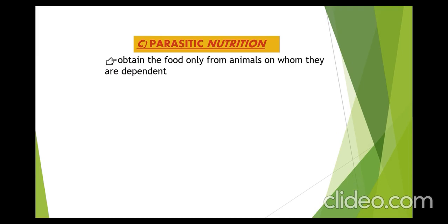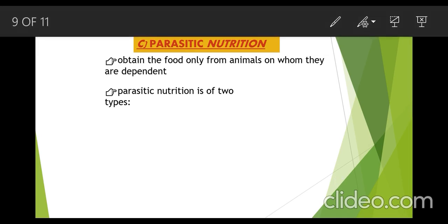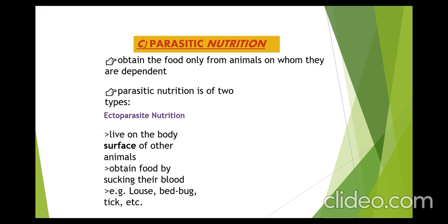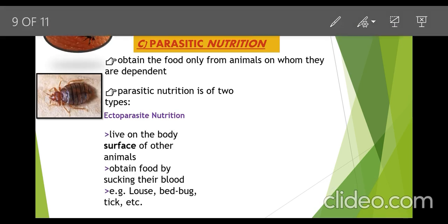These organisms obtain their food only from the animals on whom they are dependent. Parasitic nutrition is of two types. First one is ectoparasite. And what are these ectoparasites? Ectoparasites live on the body surface of other animals. Here you have to pay attention to the word surface. On the surface of the bodies of other animals. They obtain food by sucking their blood. For example, you can see the example, louse, bedbug, tick, etc.